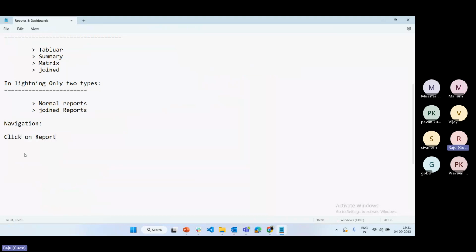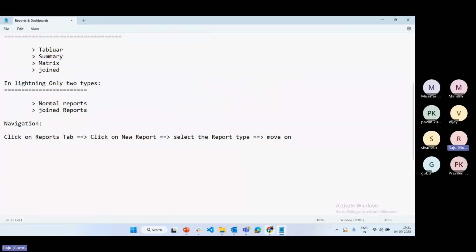Click on the reports tab. Reports is also a standard object, right? Click on the reports tab, then click on new report, and select the report type and move on. Okay, so this is the navigation.